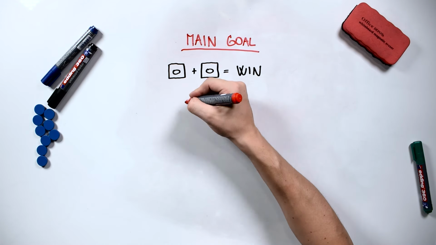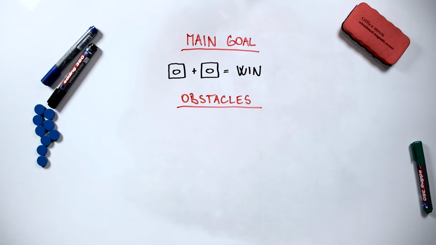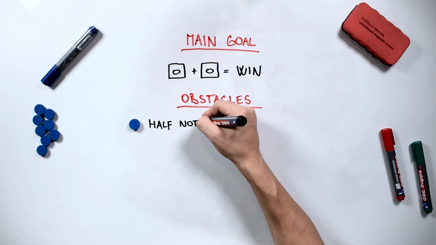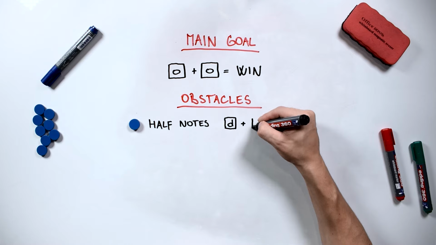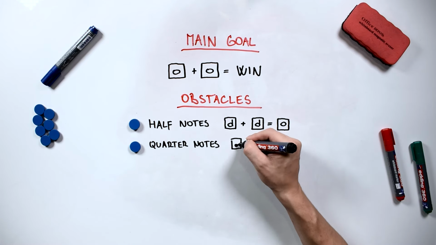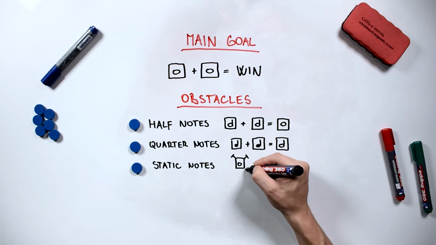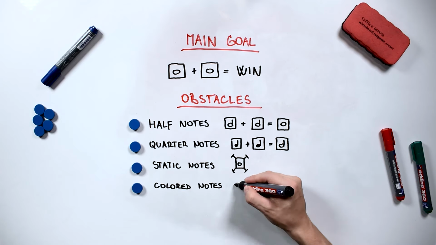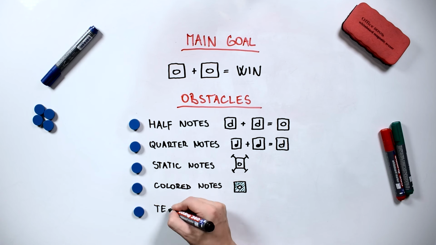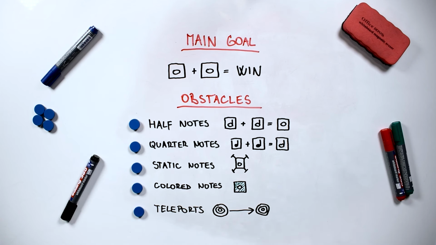And after that, I started to add different obstacles to complicate the player's path to achieving this goal. Obviously, I added different note types, so by connecting 2 half notes, you get 1 whole note, and by connecting 2 quarter notes, you get 1 half note. Next, I added notes which you cannot move, different color notes, and finally something out of the musical context, teleports to move notes from one place to another.